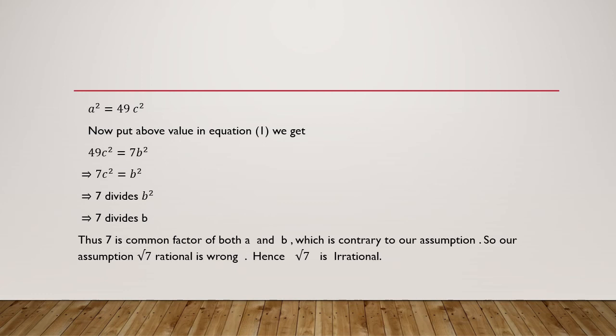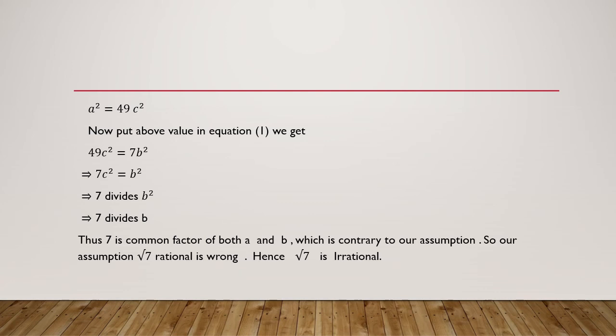You will get 49c square equal to 7b square. So 7 ones are 7, 7 sevens are 49, so 7c square equals b square. 7c square equals b square means 7 divides b square. Okay, 7 divides b square, and as 7 is a prime number, I can say 7 divides b. Previously we got 7 divides a. Now we are getting 7 divides b, which means 7 is common for both a as well as b,